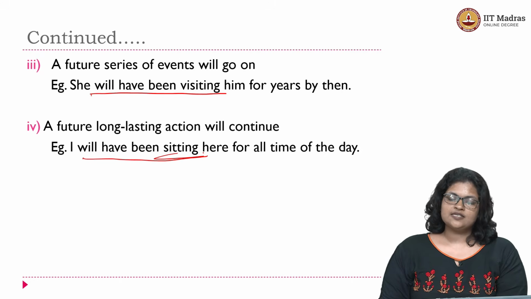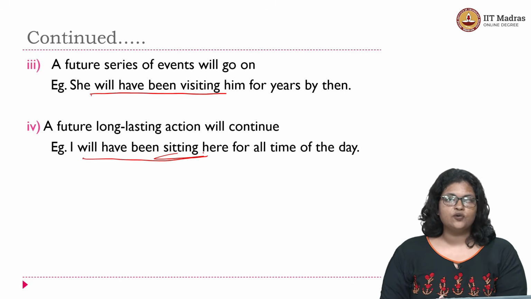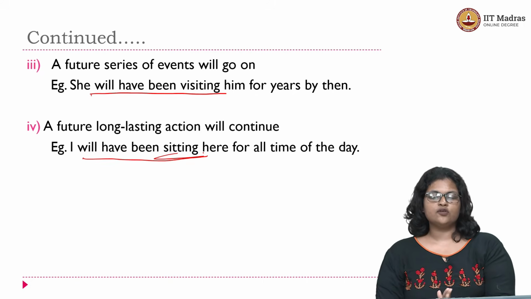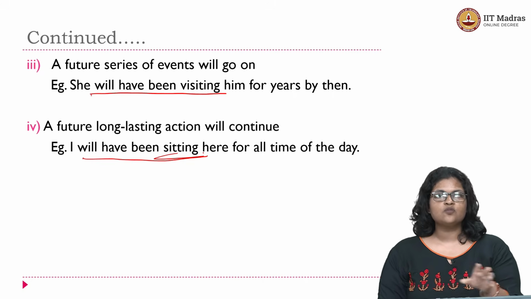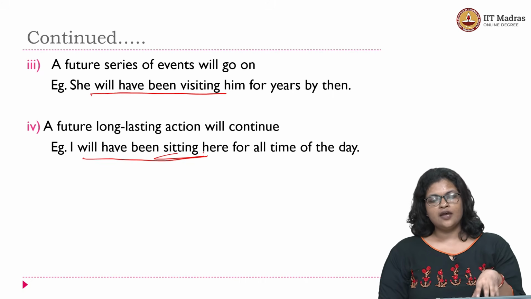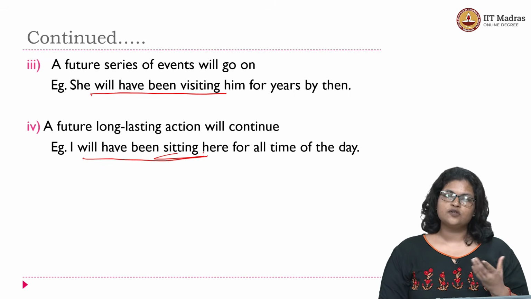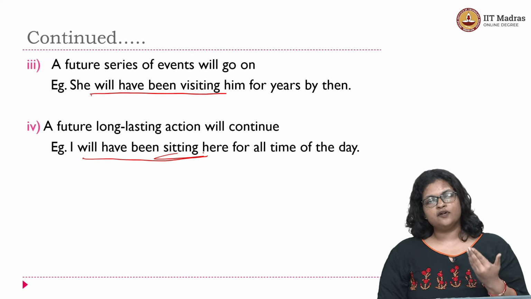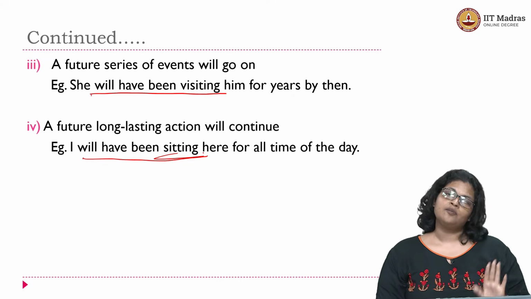So a future long lasting action which will continue, because we are talking about the future time. Long lasting action here is that of somebody having been sitting for a long time. So have been sitting is what forms your long lasting action in the future, and this particular action that happens in the future will continue is what generates your future perfect progressive form, right? Will have been sitting here for all time of the day.